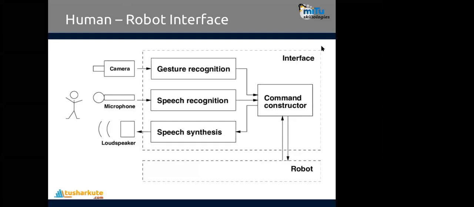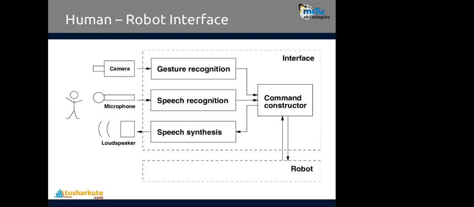So internally, when the robot is considered, it contains a command instructor, which the robot will be having in control. That command instructor will be used to convert these entities, the camera, voice, and speech, into a form which is understandable by the robot only. So how the robot will understand the pictures present in front of the camera, how the robot will understand my command, whether I'm giving some command and then converting that in the form of its understandability.